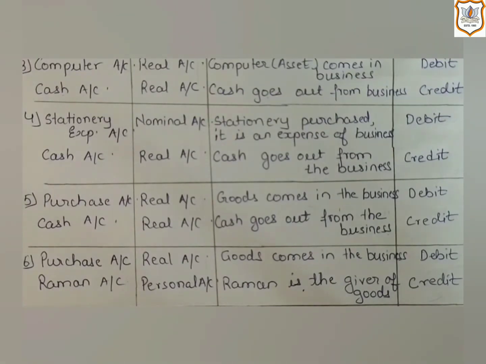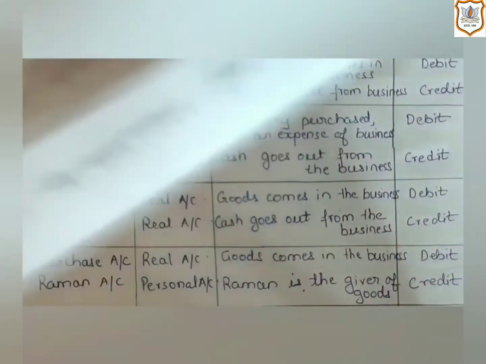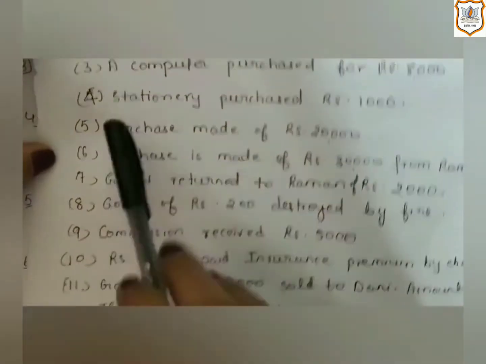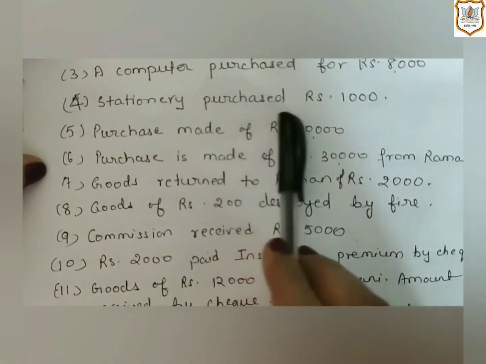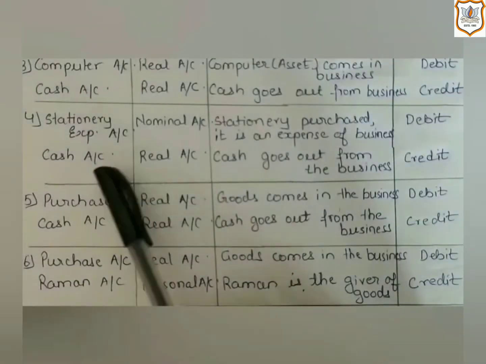And if the transaction is a credit transaction, then the person's account, be it a natural person or an artificial person, will definitely be affected. Here, this is transaction number 4. This transaction is a cash transaction. That's why the cash account is definitely going to be affected.